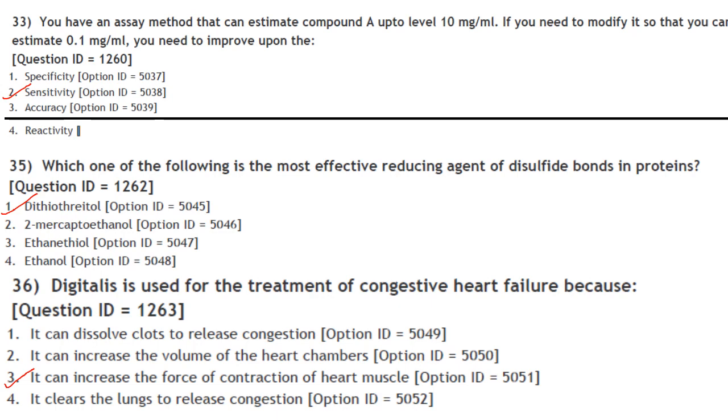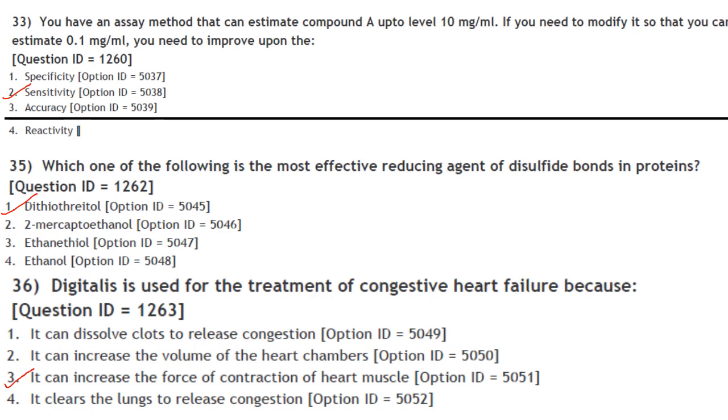The next one. You have an assay method that can estimate a compound A up to level 10 mg per ml. If you need to modify it so that you can estimate 0.1 mg per ml, you need to improve upon. So what is sensitivity and specificity? Now sensitivity refers to the probability of a positive test conditioned on truly being positive, and specificity refers to the probability of a negative test conditioned on truly being negative.